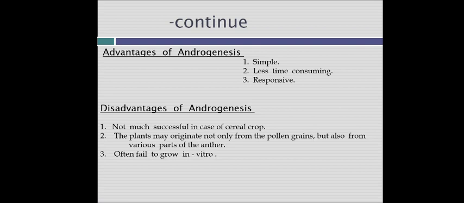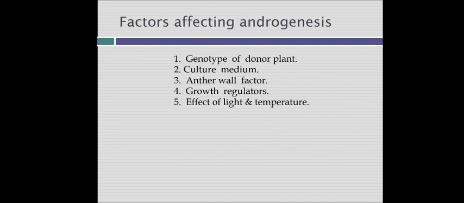Now, what are the advantages of androgenesis? Androgenesis is a very simple process, less time consuming and very responsive. And the disadvantages of androgenesis: it is not very successful in the case of cereal crops. The plants may originate not only from the pollen grains but also from various parts of the anther. And third, they often fail to grow in vitro. These are the disadvantages.